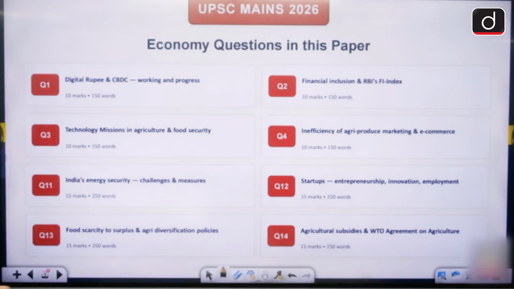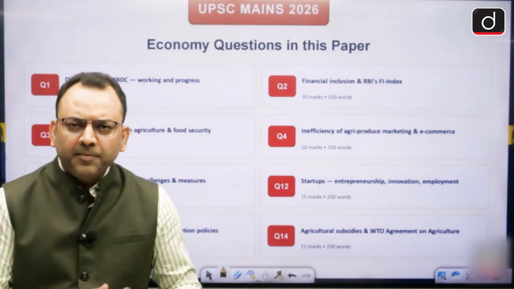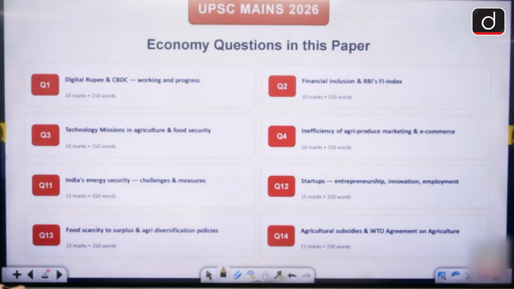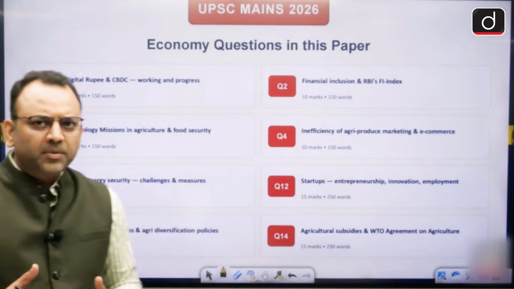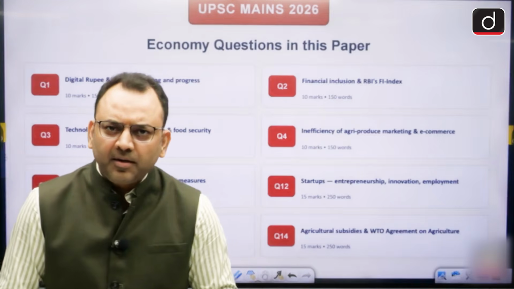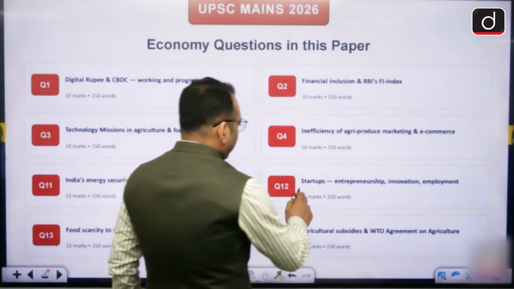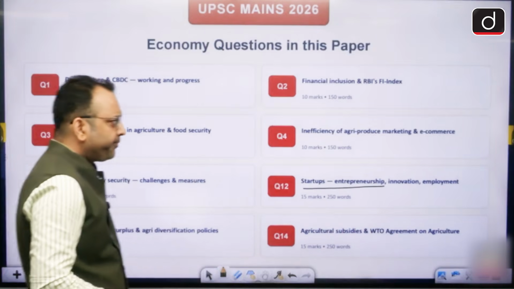Let's begin the session with some analysis of the paper that has come today in the paper 3 economy part. You see, we have nearly 8 questions that have come from the Indian economy part, and as usual, majority of them are from agriculture and food security, but some new topics have been added. For example, the questions from the startups have also come this year.